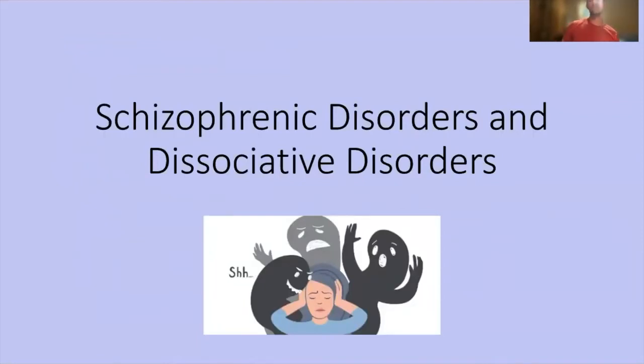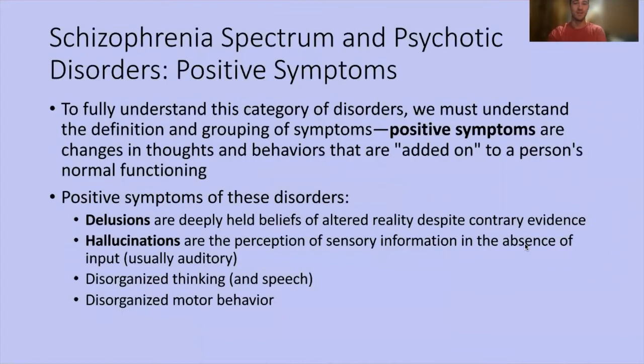Right, so schizophrenic disorders and dissociative disorders. Schizophrenia spectrum and psychotic disorders, positive symptoms. So I wanted to break them down. When we talk about schizophrenia and these disorders, we usually categorize symptoms into two categories. We have positive symptoms and negative symptoms. So to fully understand this, we must understand the definition and grouping of these symptoms.